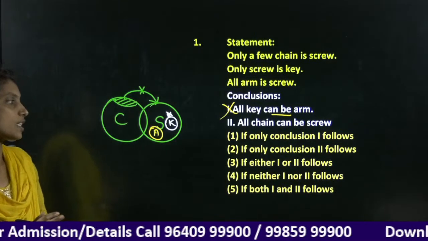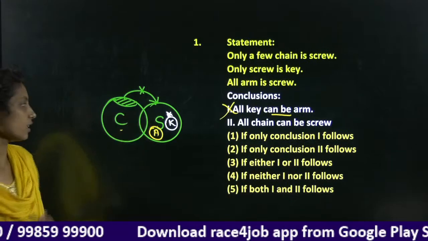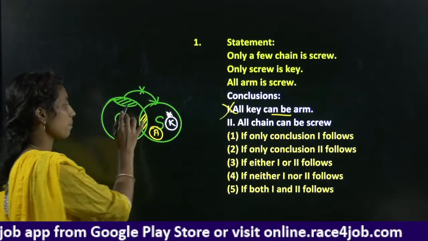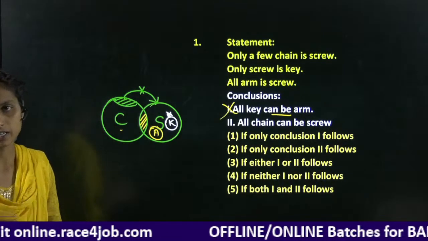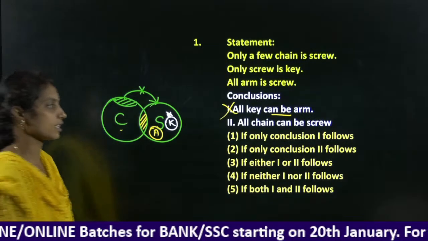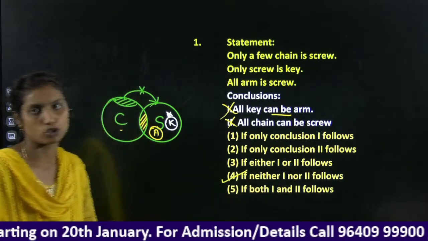Next, all chain can be screw. Check it here. From chain we have a partial relation, some part related and some part not related, and it is clearly mentioned. Some part not related being mentioned, we cannot say that all chain can be screw. The second one is also false, and our answer here is neither 1 nor 2 follows.